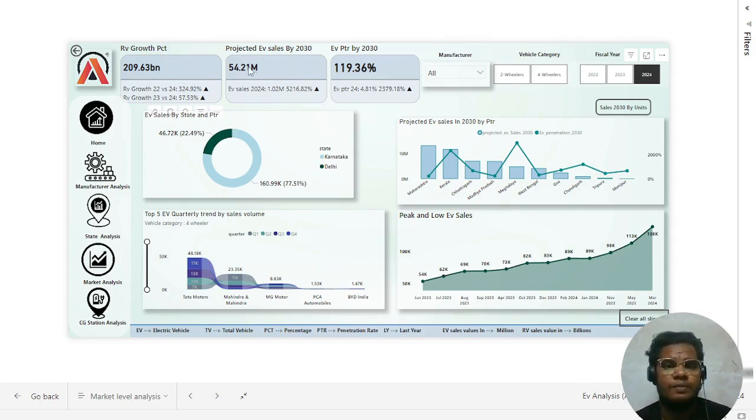As per the overall view, the revenue is going in a positive way, and the sales are happening in a very good way. Then the projected EV sales by 2018: how many EVs are to be sold? It's a prediction from some calculations we made. In 2020 there are 54.21 million vehicles sold. In EV sales around 1.02, and from 2020 to 2030, a 5,216 percent growth can be expected.